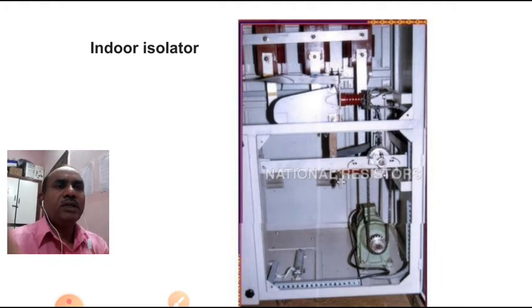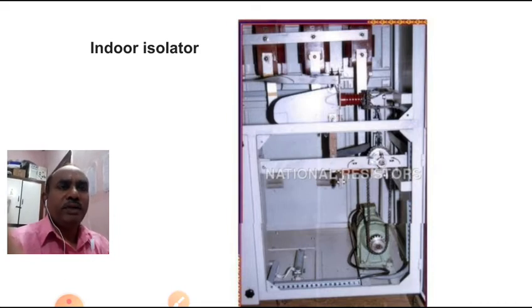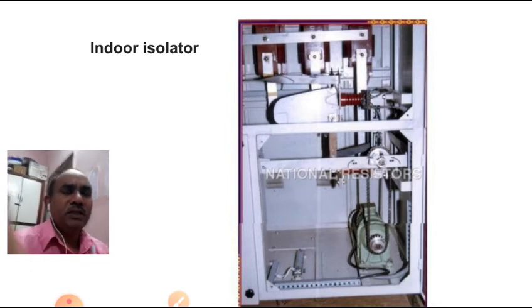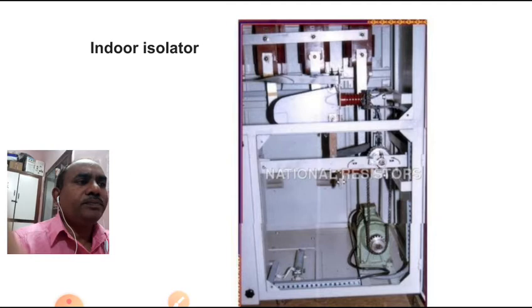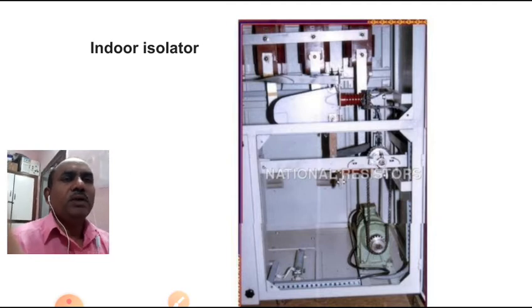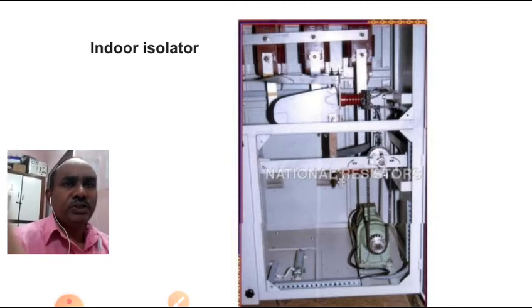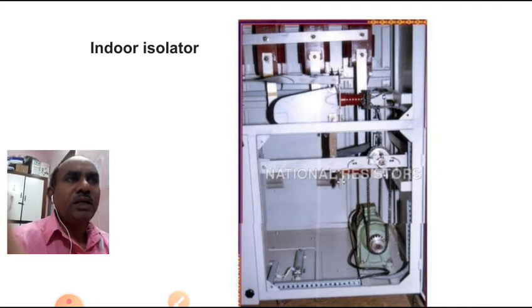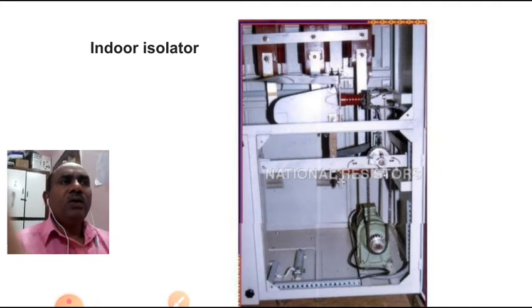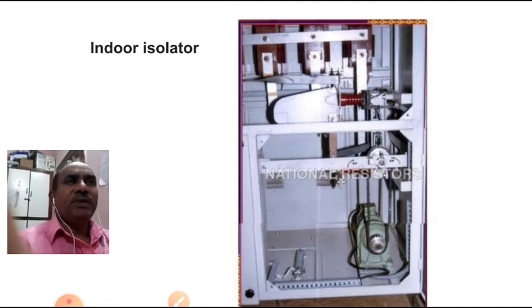An indoor isolator, you can see inside, can be operated by a motor on the indoor side. We have seen previously two outdoor ones, used in substations. These are indoor isolators where we can operate the switches for isolation purposes. So these are the things you have to know. Now after this we are going to learn another type of switch: the isolator as well as the earth switch, also the combination.